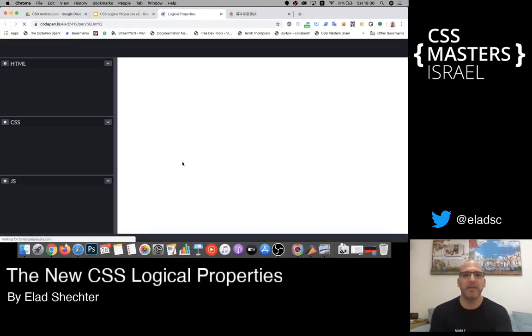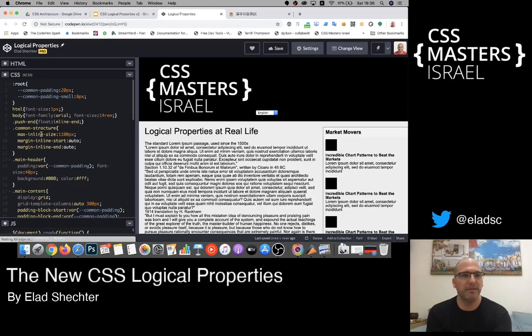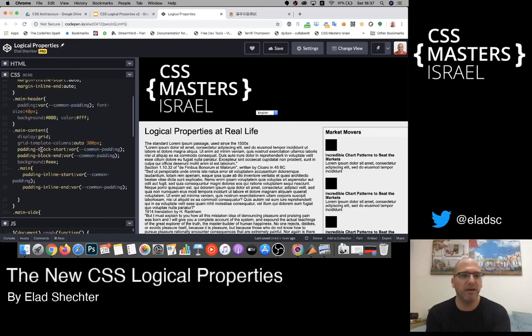Let's see it. This is an example that I created in CodePen. All the properties, as you can see, are written in logical properties, like max inline size instead of max width, margin inline start, padding block start, padding block end. Everything is written here in logical properties. And what will happen when I click in the drop down and choose Japanese? In JavaScript, in this example, I'm adding to the HTML the writing mode property with vertical-rl, and this way the whole website will rotate 90 degrees to the right.